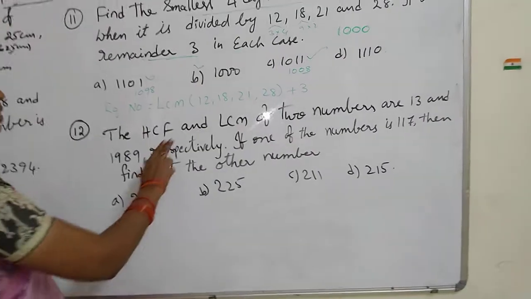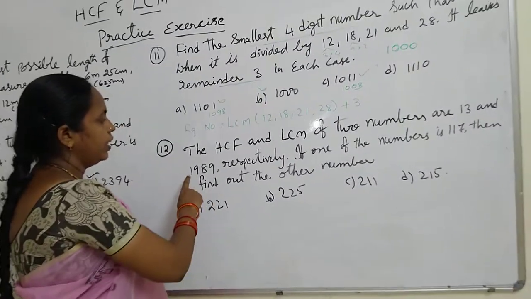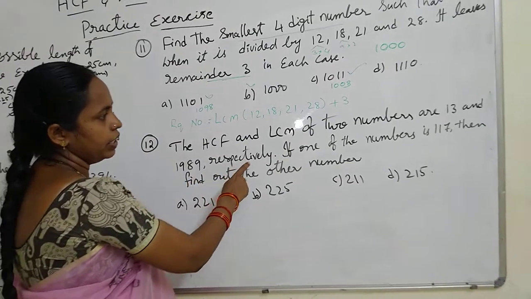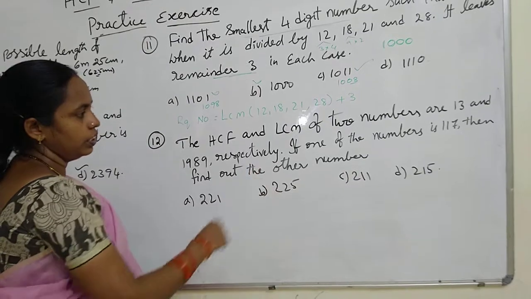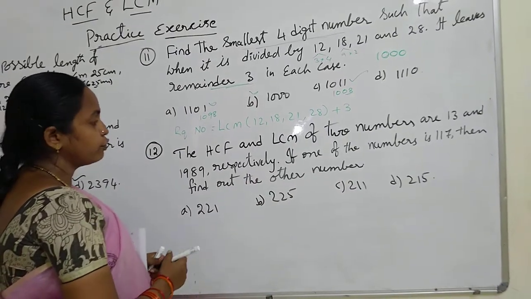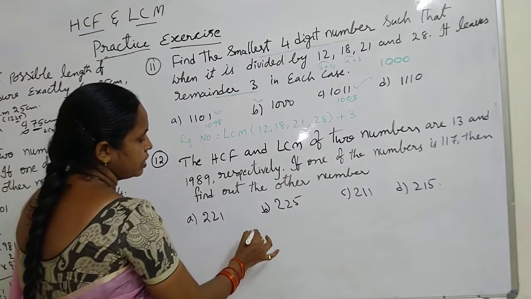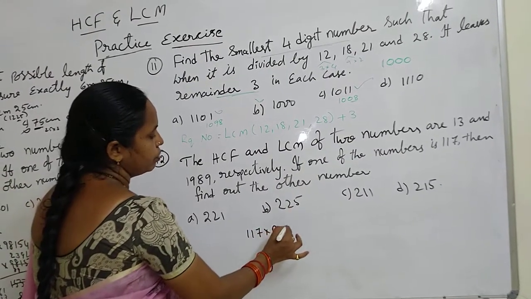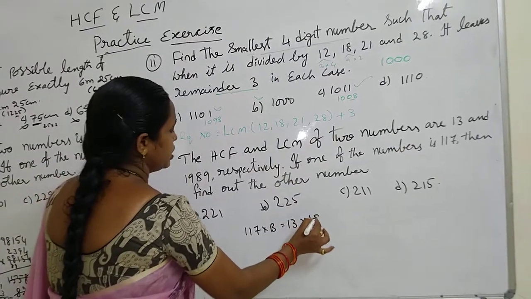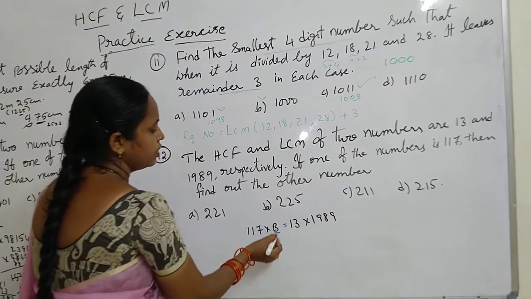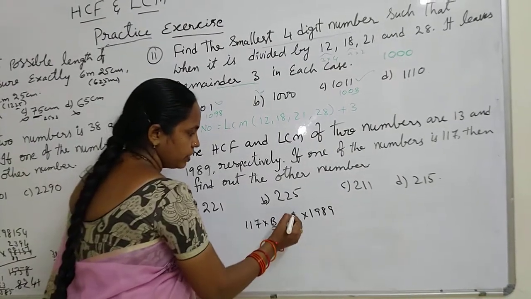The HCF and LCM of two numbers are 13 and 1989 respectively. If one of the numbers is 117, then find out the other number. That means here the product of two numbers equals HCF into LCM. One number is 117, the other number B we don't know. HCF is 13 and LCM is 1989. In this question we have to find out the value of B. In this we will check first 3 9 27.